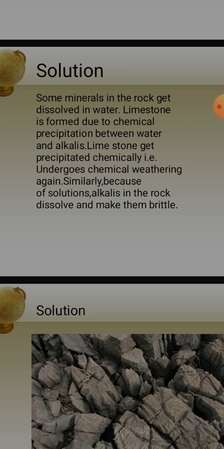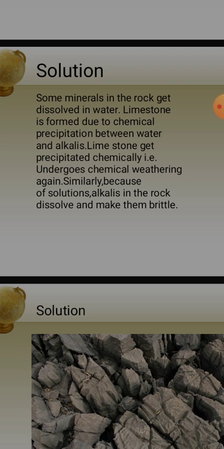I can give you an example. This example is also in your lesson. At Vadgaon Daira in Ahmednagar district, limestone gets precipitated chemically, undergoes chemical weathering again. Similarly, because of solution, alkalis in the rock dissolve and make them brittle. So if the rocks contain limestone and they are exposed to oxygen or this type of chemical reaction, they precipitate chemically. Limestone gets precipitated chemically. They undergo chemical weathering.